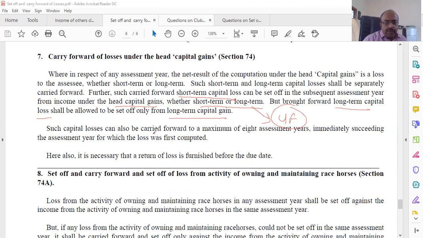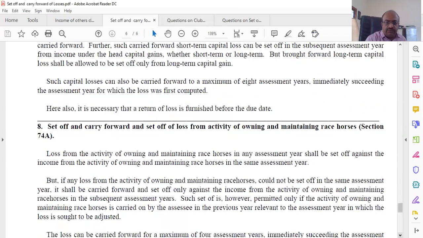Such losses can be carried forward for a maximum of 8 assessment years immediately succeeding the assessment year in which the loss is first computed. However, here it is necessary that the return of loss be furnished before the due date. So all of that is the same and applicable. The restriction of the current year will continue when you carry it forward and set off.